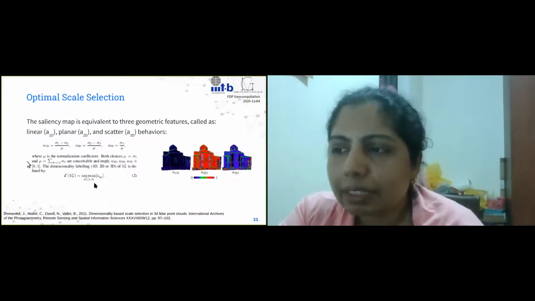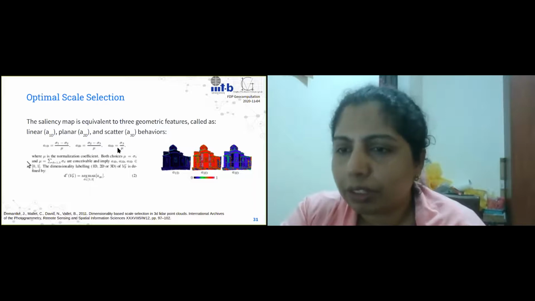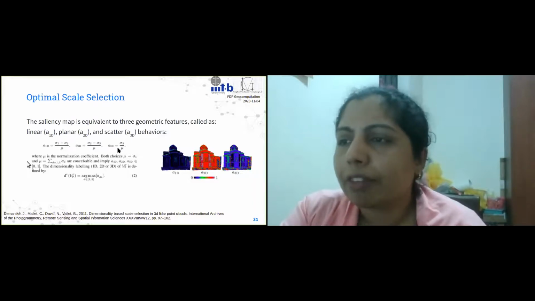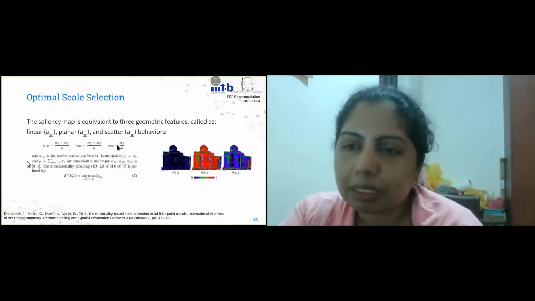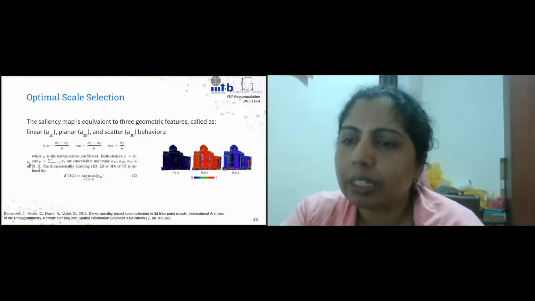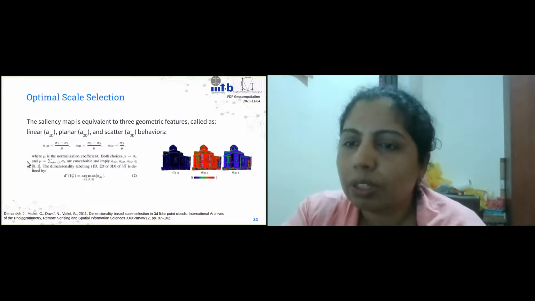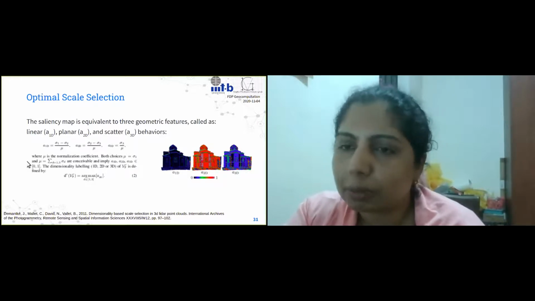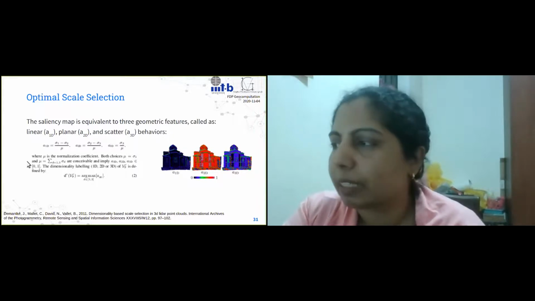Then the idea here is we find the entropy based on these values, which is the Shannon entropy, and we find the scale at which the Shannon entropy is the lowest. So when we say Shannon entropy is the lowest, it just means that the uncertainty is the lowest and that the point has figured out which class it belongs to, right? So once it figures out which class it is belonging to with a particular scale, that is the best scale really. So that defines what scale it is going to be.